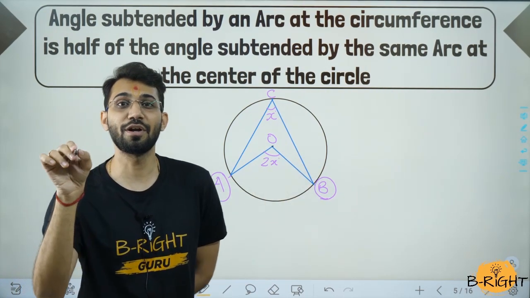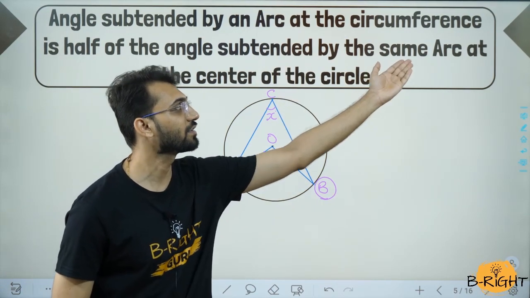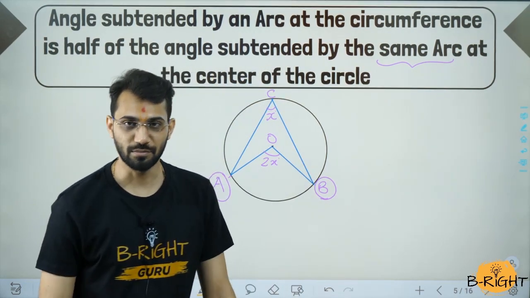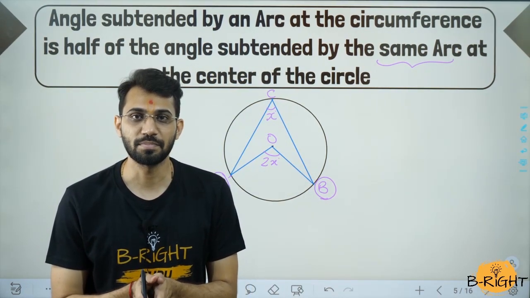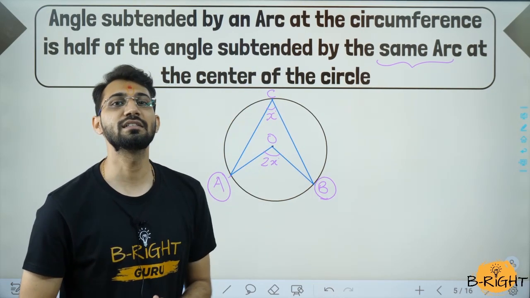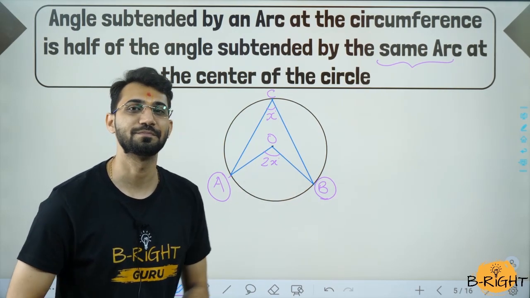So the starting point and ending point should be same. Then only it is called as same arc. है ना, here it is said that same arc. So the theorem goes as angle subtended by the arc in the circumference is equal to angle subtended by the same arc at the center of the circle.